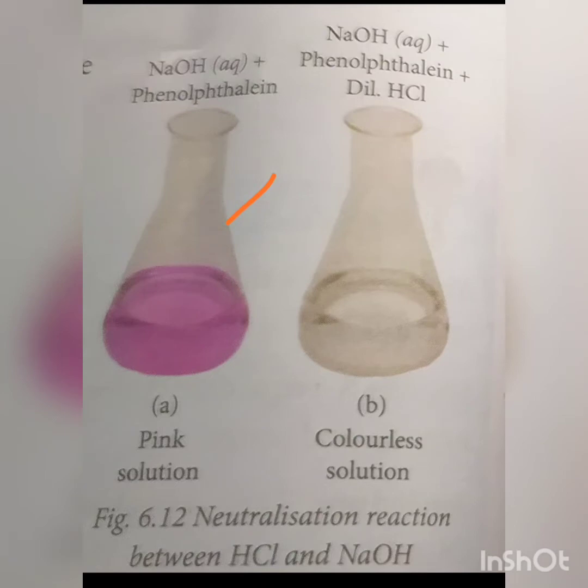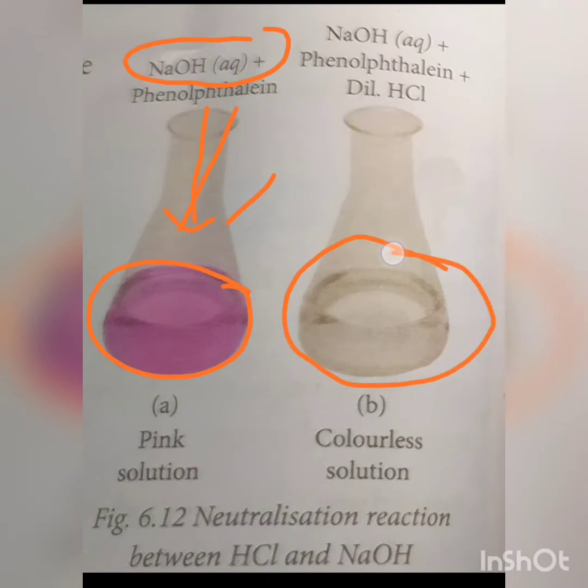Take 50 ml of NaOH solution in a flask and add a few drops of phenolphthalein to it. Observation: we will observe that the solution turns pink. Now we add HCl, hydrochloric acid, drop by drop to this solution with continuous shaking. After some time, we observe that the solution becomes colorless. Also, the flask becomes hot.